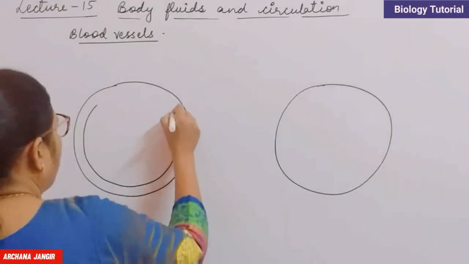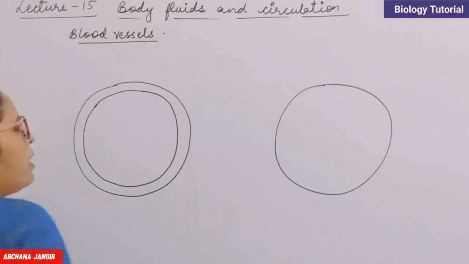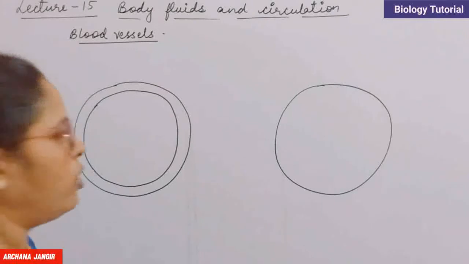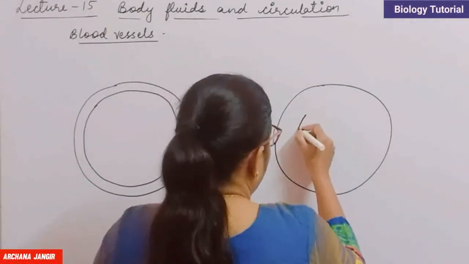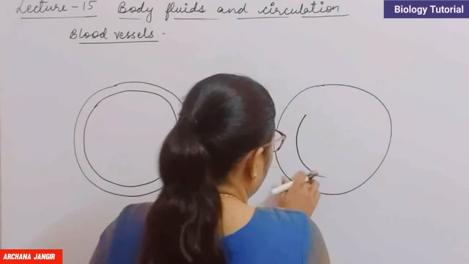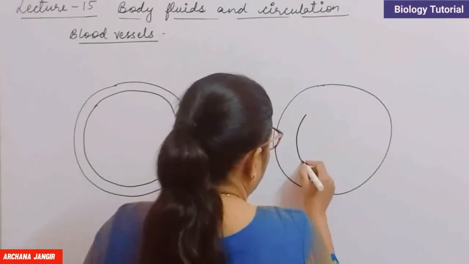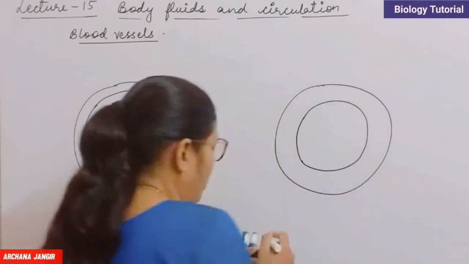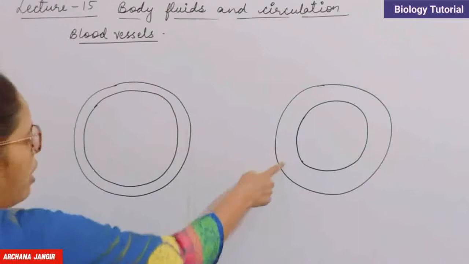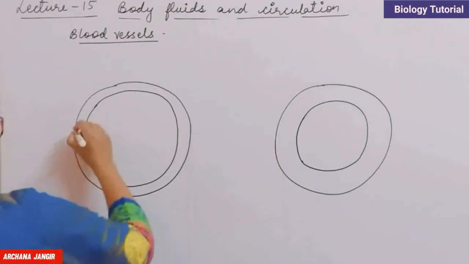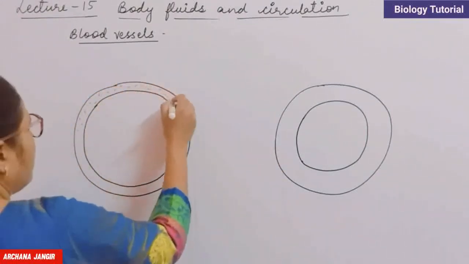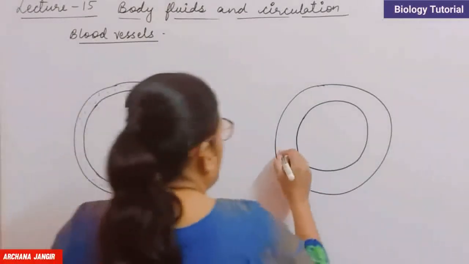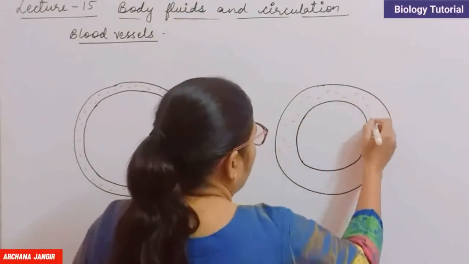In case of arteries, the outer layer, which is tunica externa, is thinner compared to veins. Now we can see the difference in the diagram also. This is the thicker area of tunica externa. So this layer is thin in case of arteries and thick in case of veins.